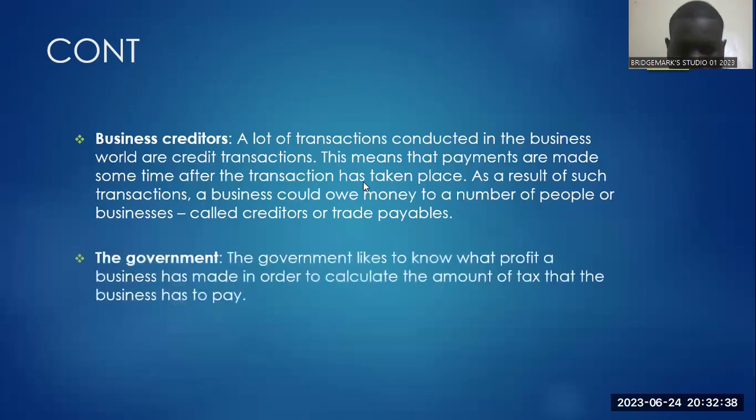The last party which is interested in knowing the accounting information is the government. All right, the government likes to know what profit a business has made in order to calculate the amount of tax that a business has to pay. It's simple as that. So the more profit you make, the more tax you're going to pay.